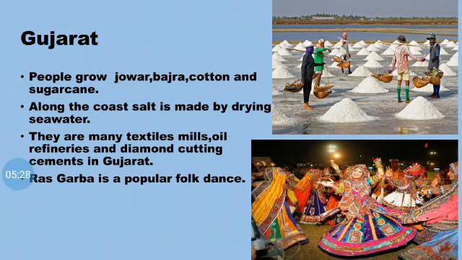So we shall learn about the state-wise cultivation and the life in this region. We'll first take Gujarat. People in Gujarat grow jowar, bajra, cotton and sugarcane. Since Gujarat is in the coastal area, salt is made by drying the sea water.